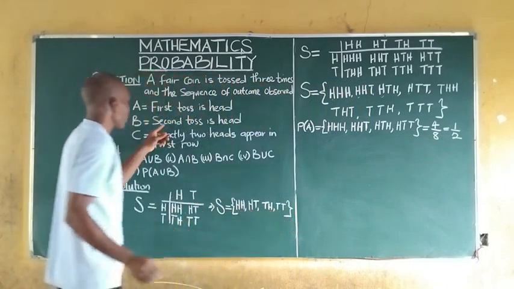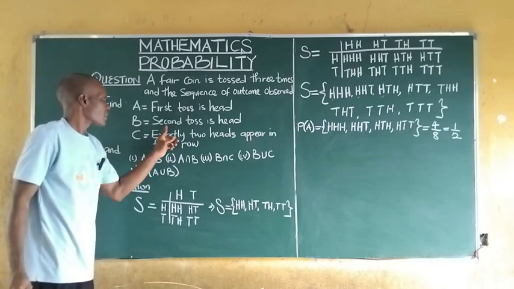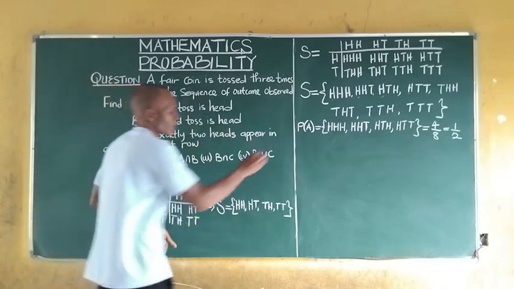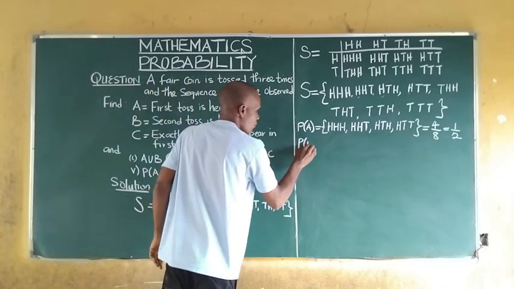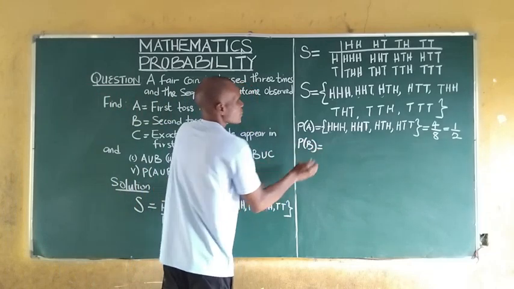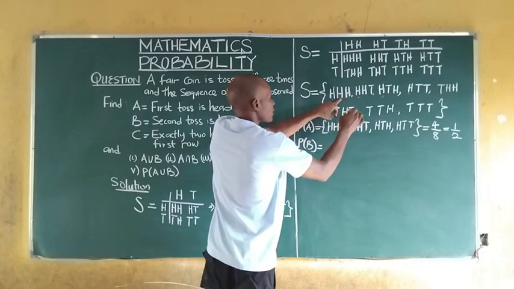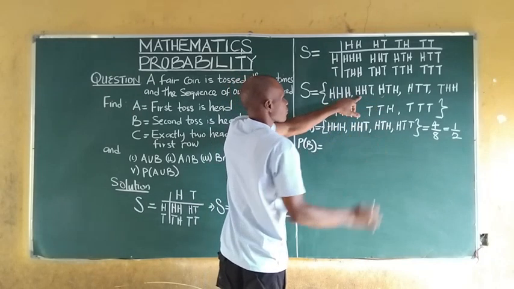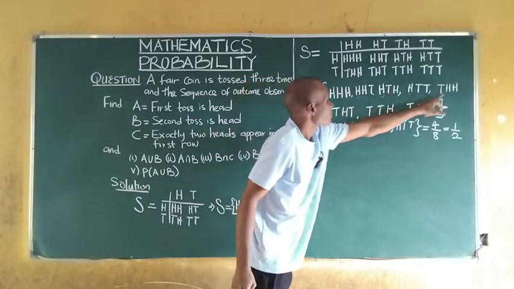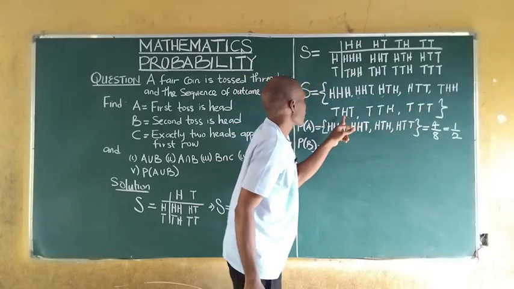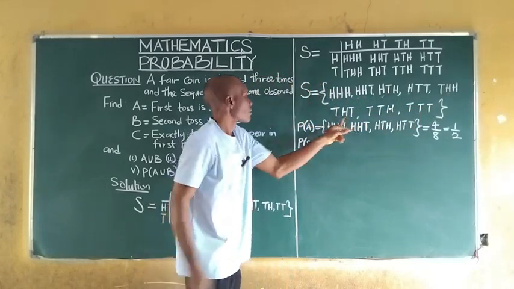The second one, B: the second toss is head. The probability of B, second toss is head.